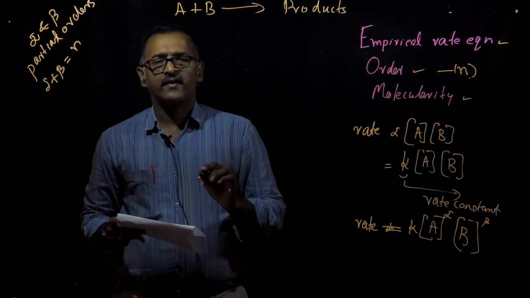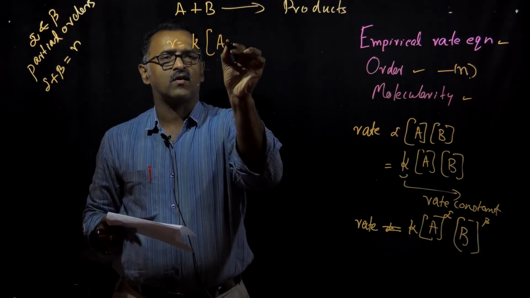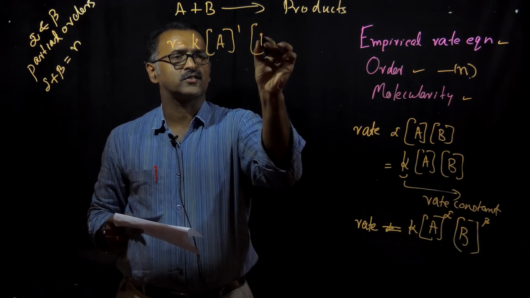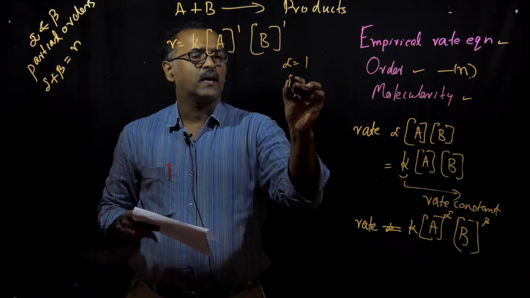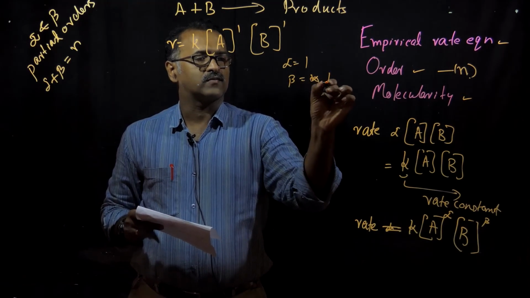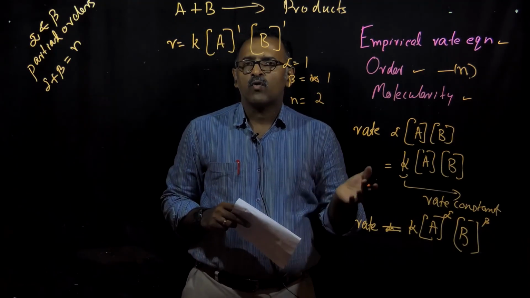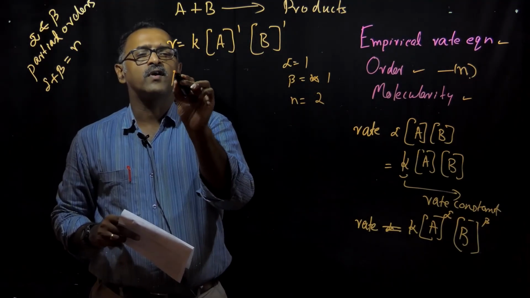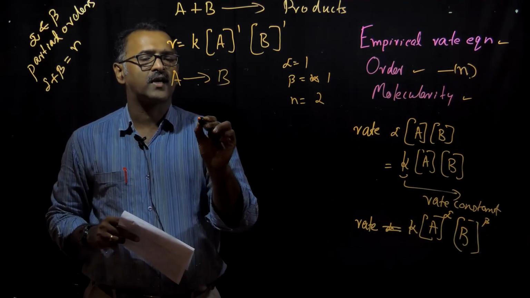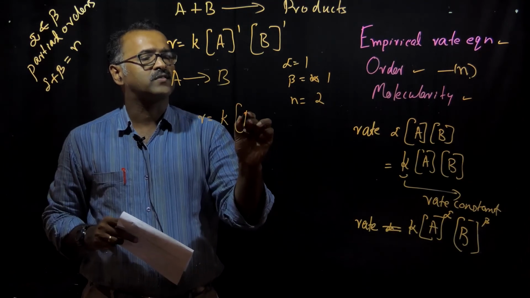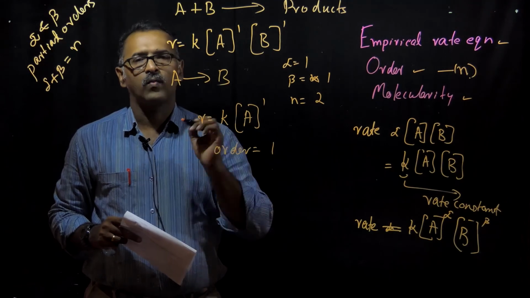So for this reaction, if you are writing the order, we can write rate is equal to K into concentration of A to the power of 1 and concentration of B to the power of 1. Here we are saying alpha is equal to 1, beta equals 1, and n is equal to 2. So this reaction is a second order reaction. Now going to one more simple step. If you are going for a reaction of A giving B, the rate equation can be given as rate is equal to K into concentration of A to the power of 1 and order of the reaction is equal to 1.